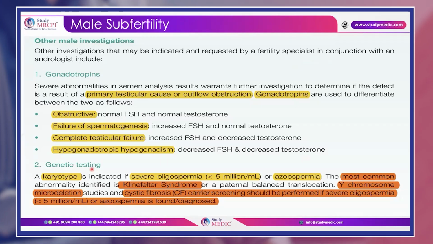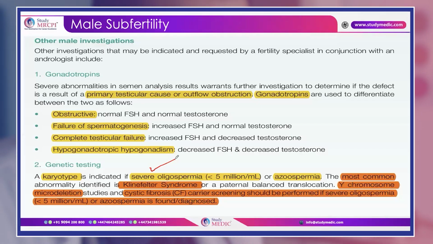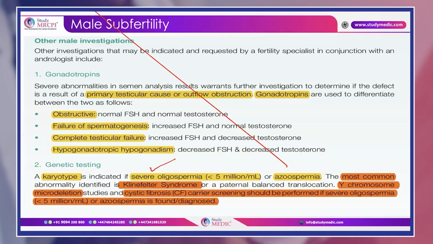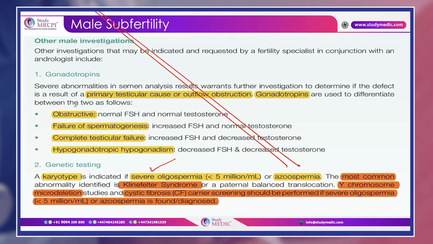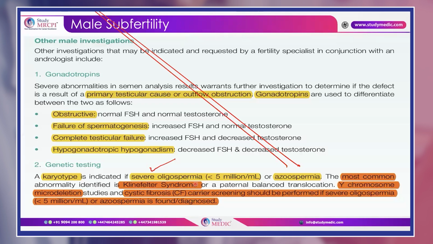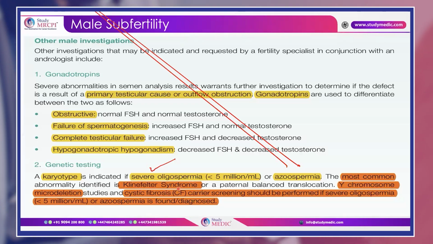So as I discussed previously, if there is a severe oligospermia, that is less than 5 million per ml, or if there is an azoospermia, okay, then what will happen? Then we have to go and do karyotyping, as the most common abnormality can be Klinefelter syndrome.